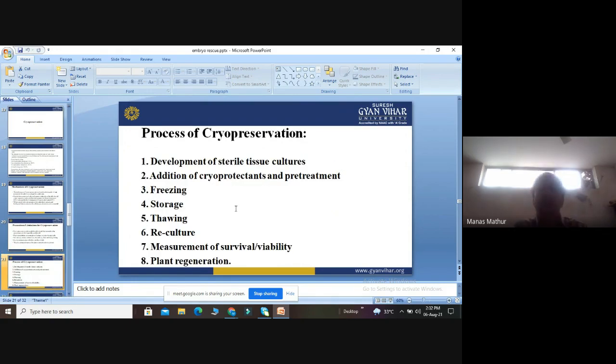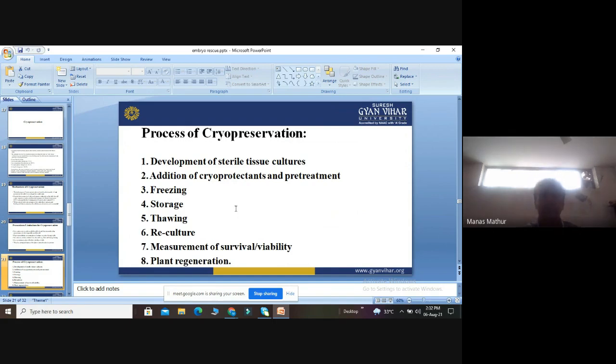Now we discuss how we can perform the process of cryopreservation. First of all, we take the explant and put it into the culture medium. Once it has grown, we make it sterile, by autoclaving or treating with various decontaminants. After that, we add various cryoprotectants as pre-treatment. After addition of cryoprotectants, we go for freezing. After freezing, we go for storage. After storage, we go for thawing.